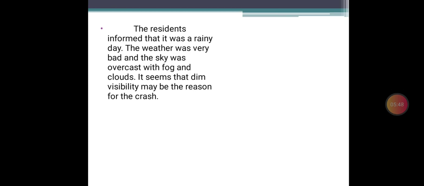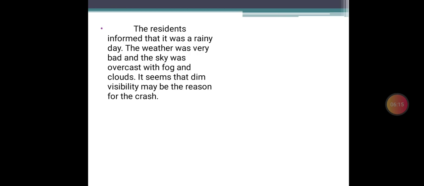The residents informed that it was a rainy day. The weather was very bad and the sky was overcast with fog and clouds. It seems that dim visibility may be the reason for the crash. Here in this paragraph, we have mentioned a probable reason for the air crash.